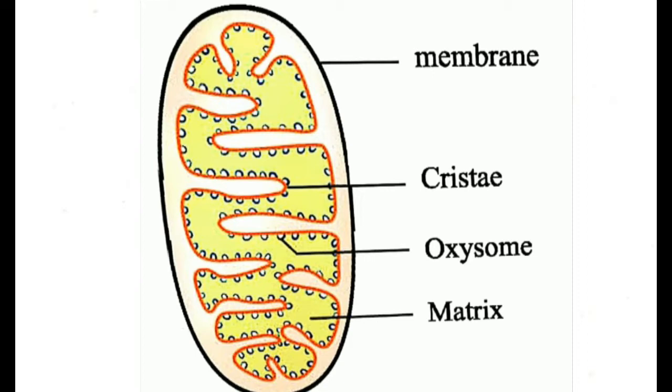Mitochondrial shape and size are also tremendously variable. They may be spiral, spherical, or elongated, and are usually larger in active cells than in less active ones. Each mitochondrion is bounded by two membranes, the outer one being separated from the inner by a narrow space. The internal membrane contains an internal space. Each membrane is 6 nanometers thick and the intermembrane space is 6 to 10 nanometers in width.